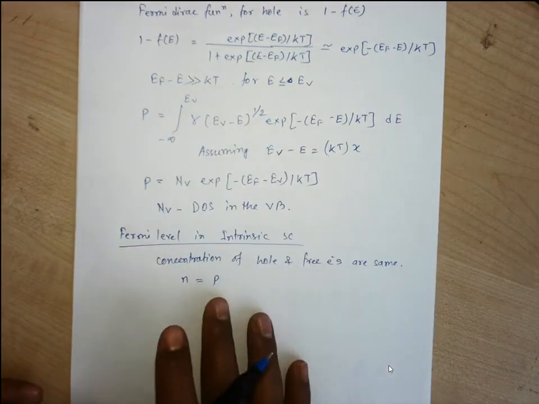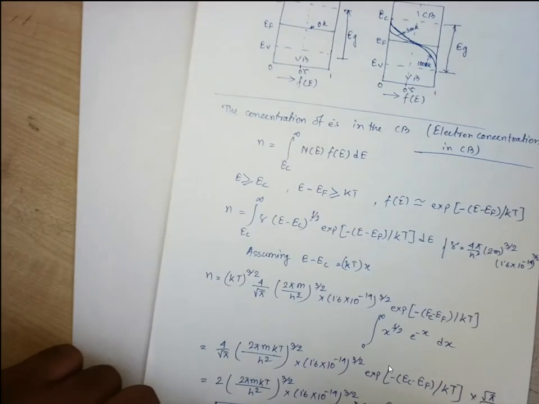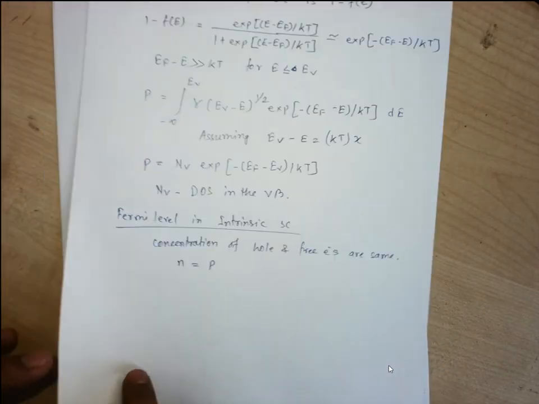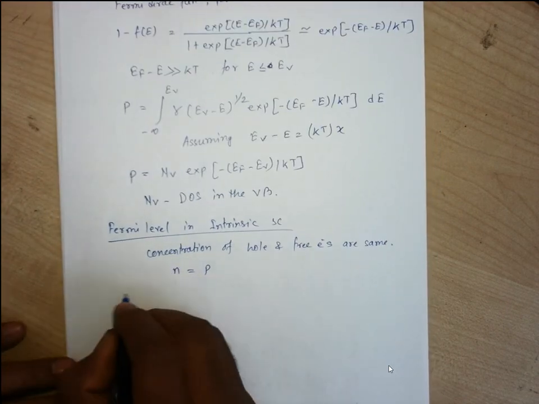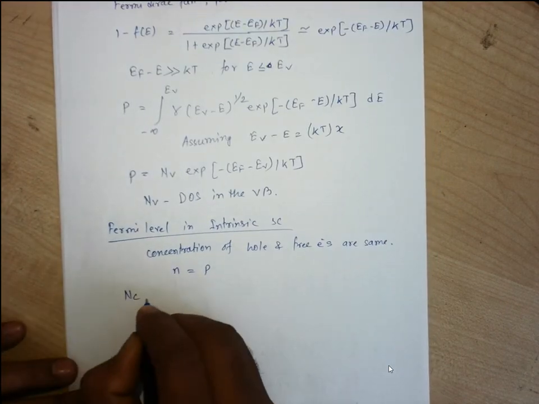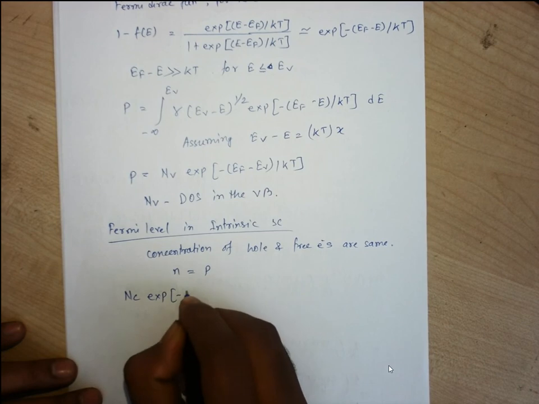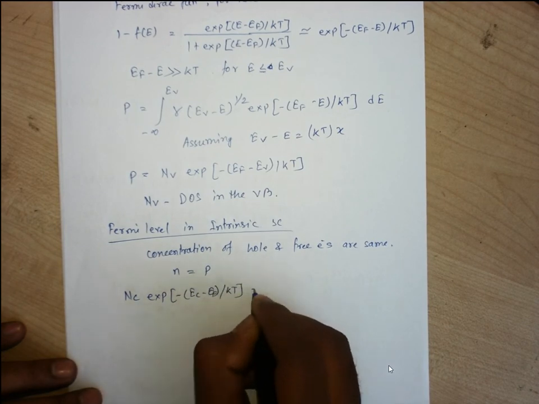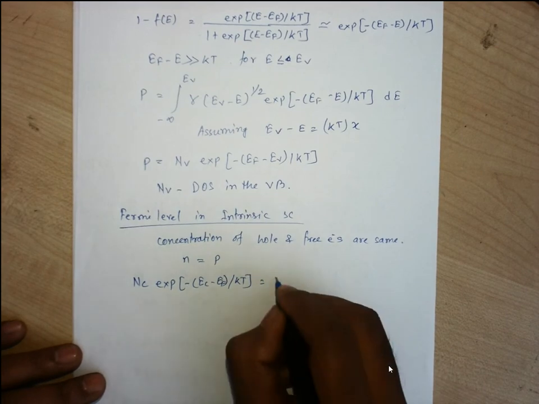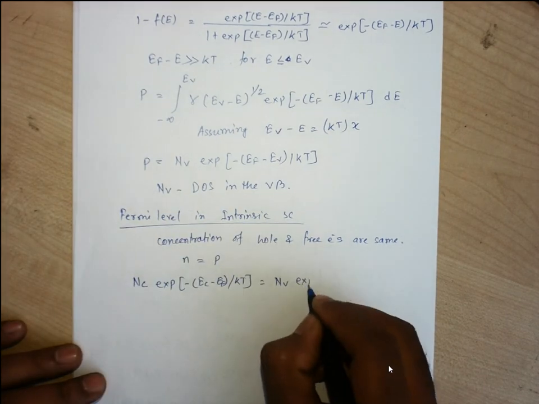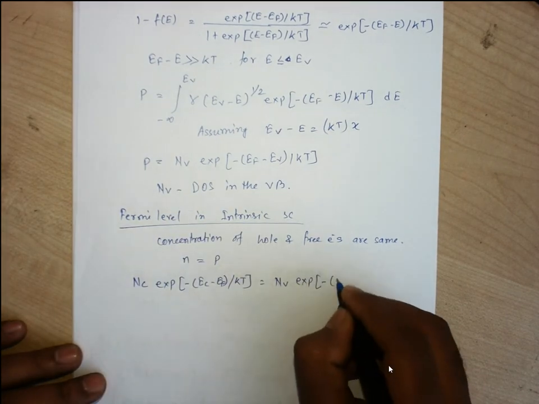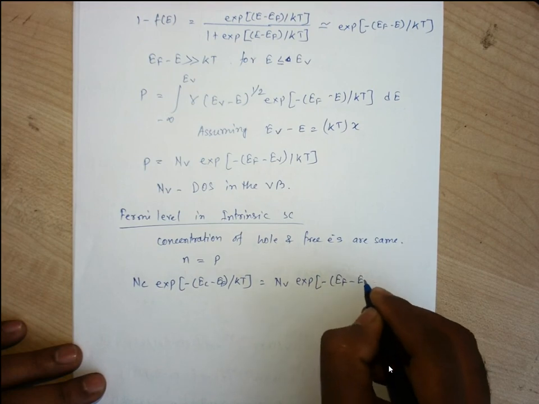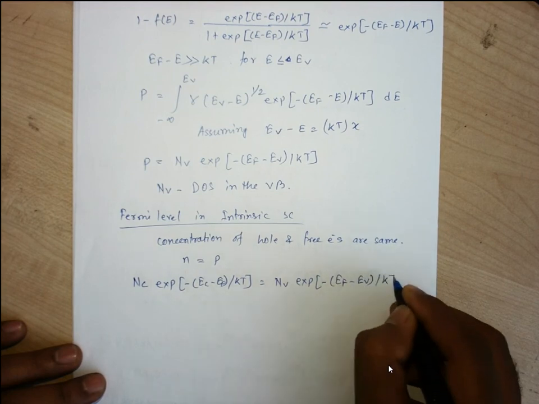So we can write the expression for N, which is Nc into e to the power minus of Ec minus Ef by kT, and for P it is Nv into e to the power minus of Ef minus Ev by kT.